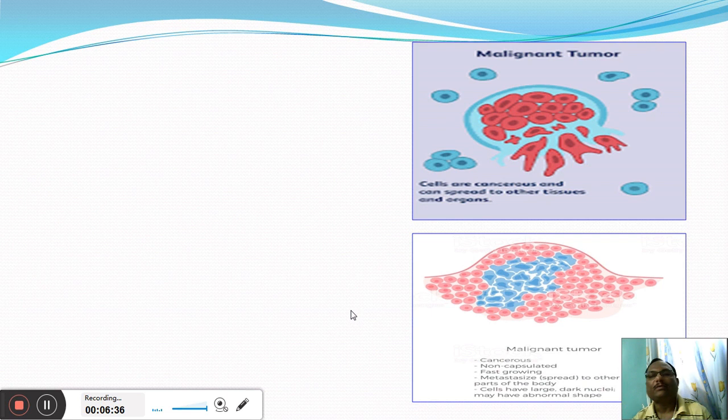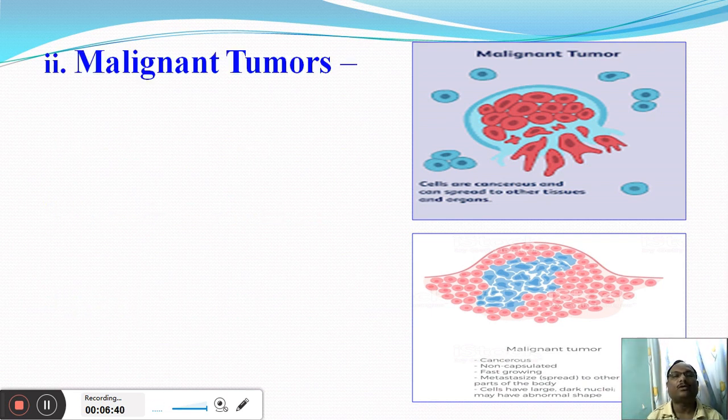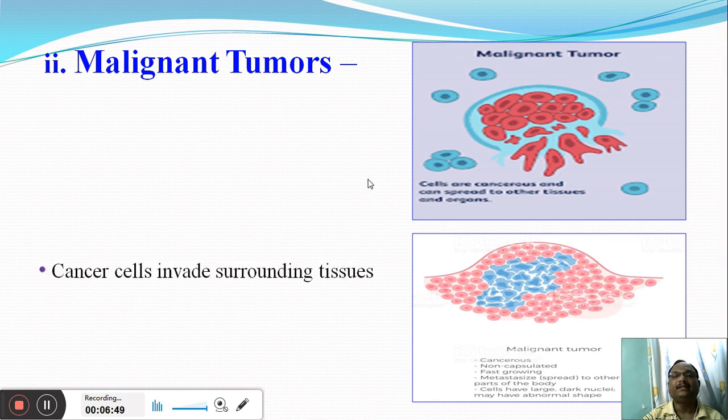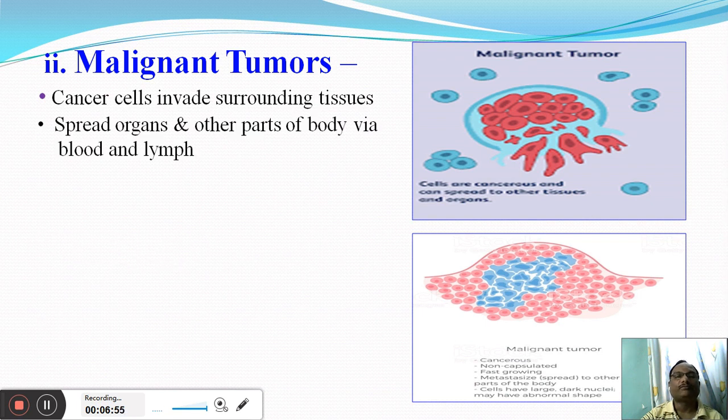The second type of tumors are called the malignant tumors. Now what are malignant tumors? Malignant tumors are the tumors in which the cancer cells are spreading into the surrounding tissues, or invading the surrounding tissues, and this spreading can be to different organs as well as other parts of the body via blood and lymph.